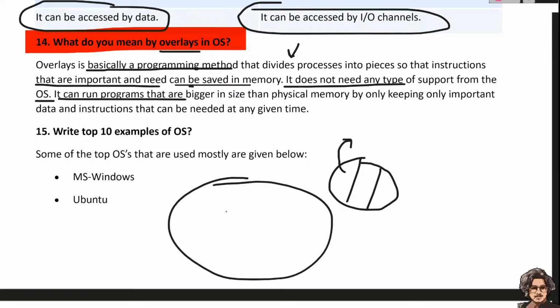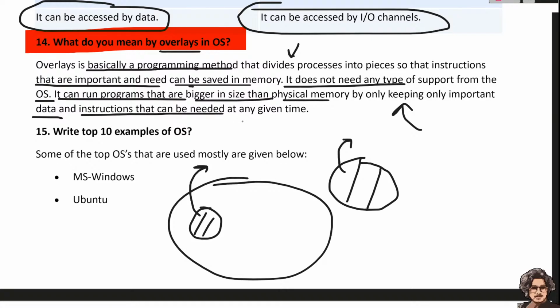This is a program that is bigger in size, and this is the process, and in that this part is more important. So in that case we can divide it into pieces, and the important task we need, we save in our memory. So it can run a program that is bigger in size than the physical memory, keeping only the important data and instructions that are needed at a given time.